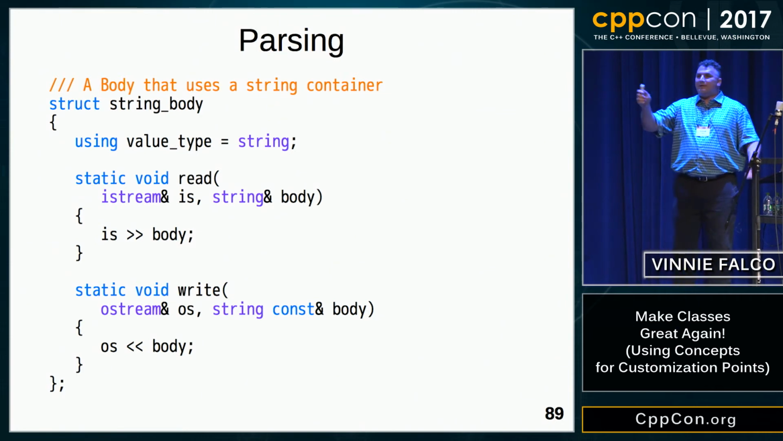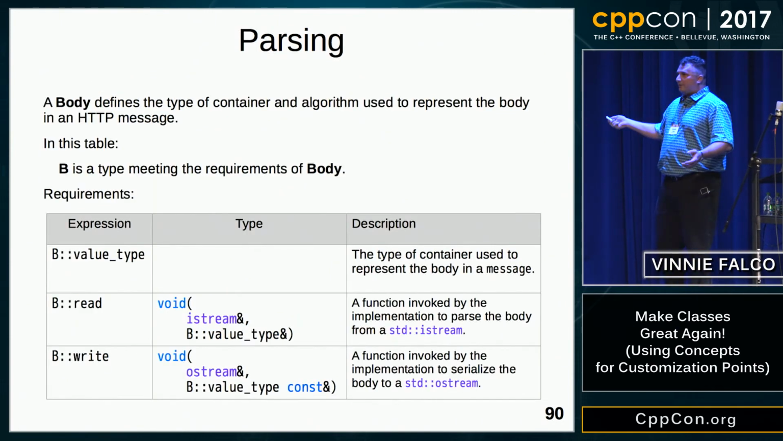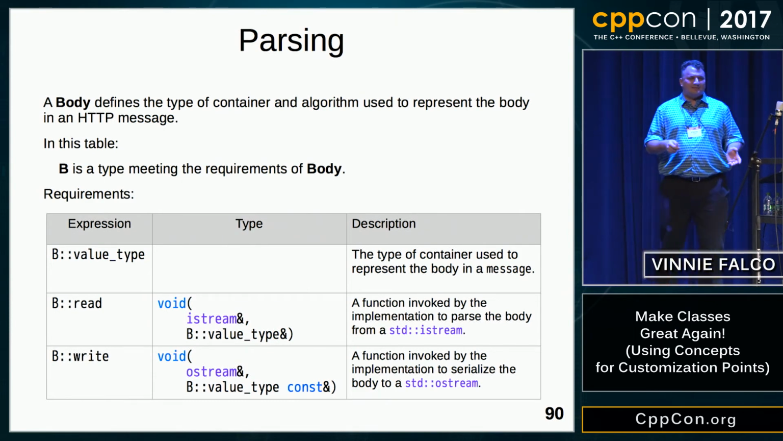But wait a minute, now we've just added to the requirements. So we need to document that. So we go back to our valid expressions list. I just add a row. Here's the row for read. You can see in the description it tells you what it is that it's supposed to do.